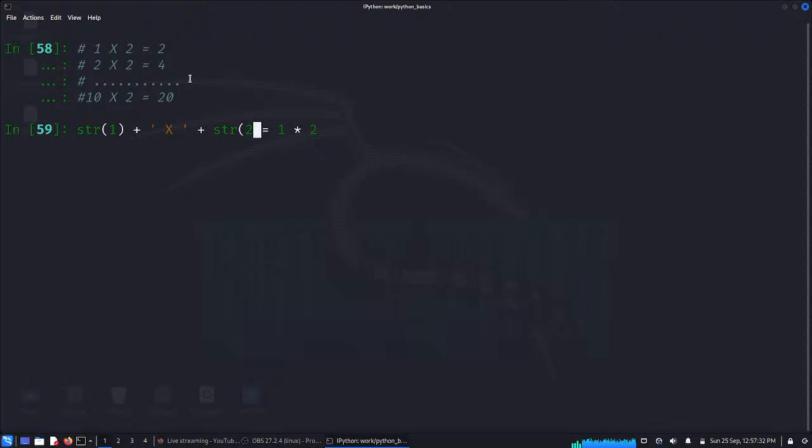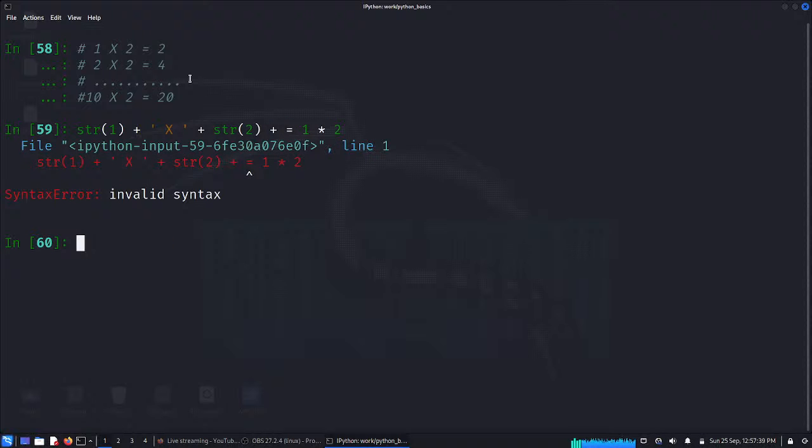I made it as a string, and then we keep on concatenating, and again a plus. Here I can make it a string, casting it as a string. Here is a fraud, right? This is 1 times 2. The output of 1 by 2, I made it into a string. So we have this.